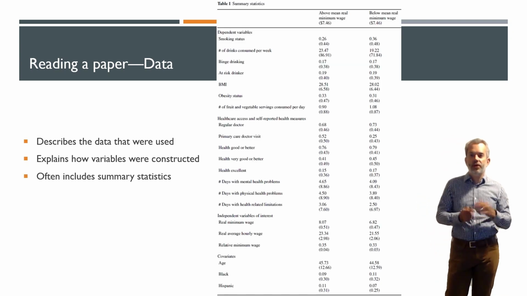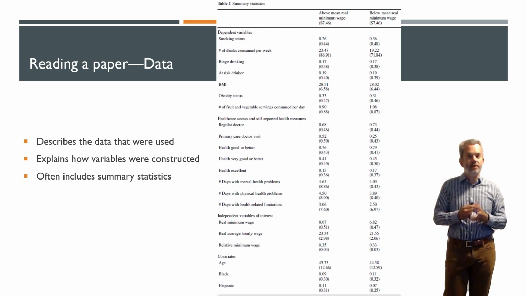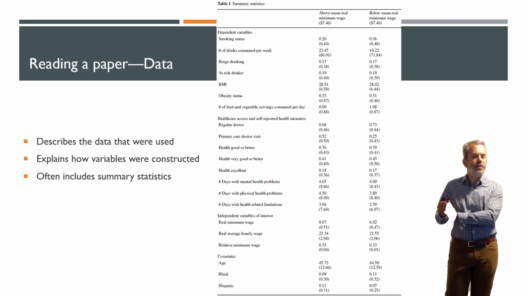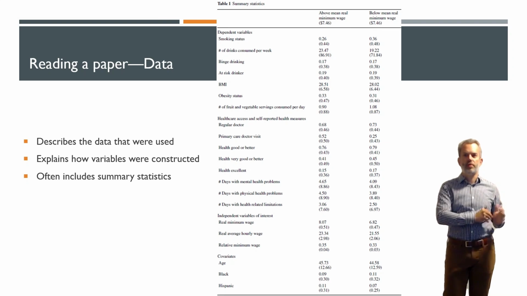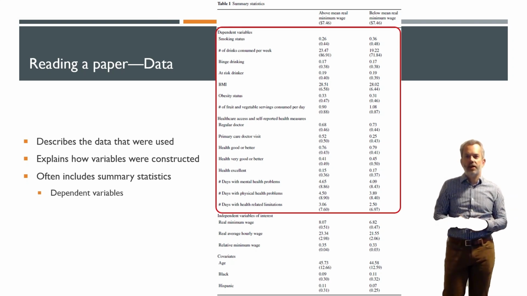Often, they'll include a summary statistics table that provides basic descriptive information. Here, they've actually gone beyond the normal summary statistics table by splitting into two columns, by essentially saying, here's roughly a treatment group, areas that have minimum wages above the mean, and here's a control group, areas with a minimum wage below the mean. And typically, they then group the dependent variables together and provide the mean and standard deviation